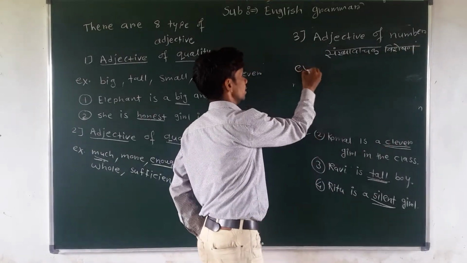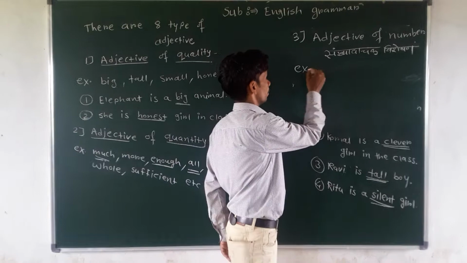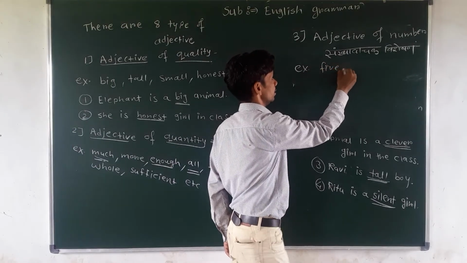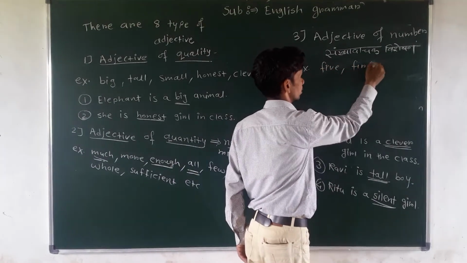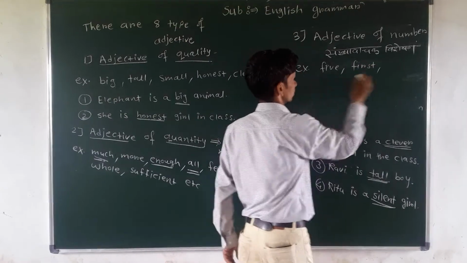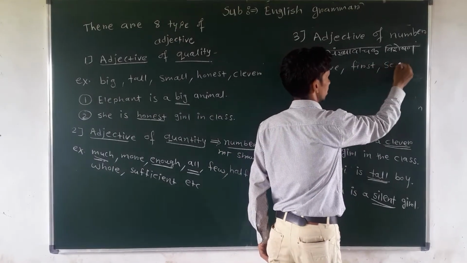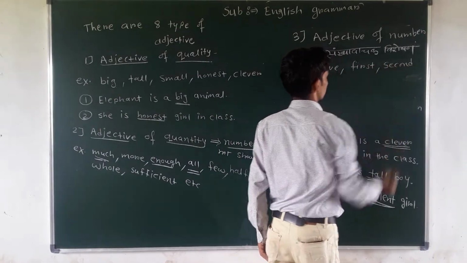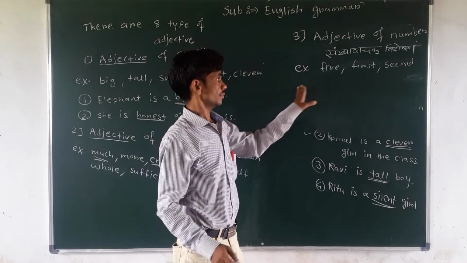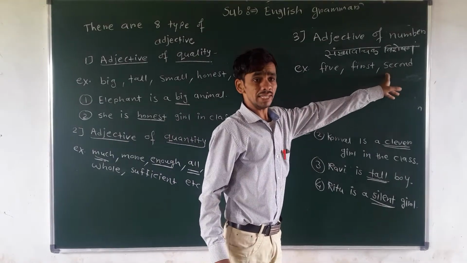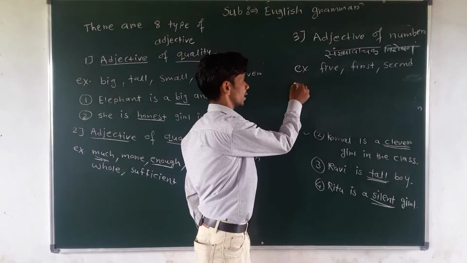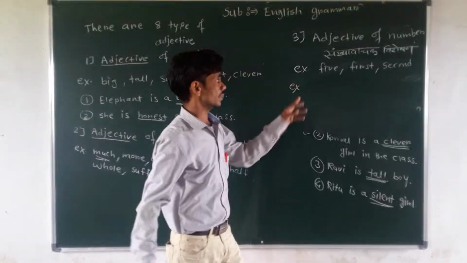Now examples of five, then first, then second, various types of examples are there. Now we will try to make examples in sentences.